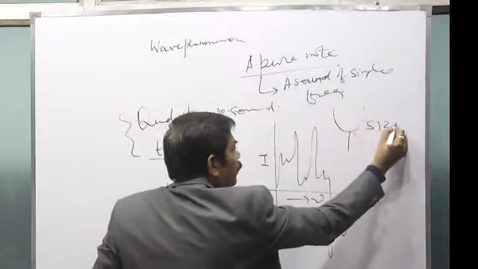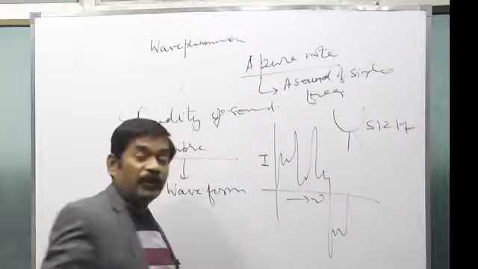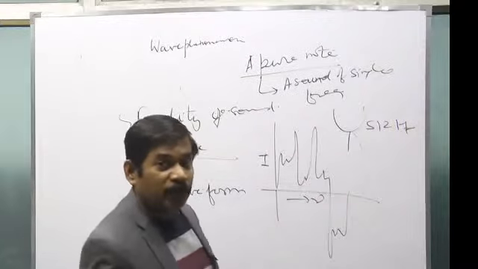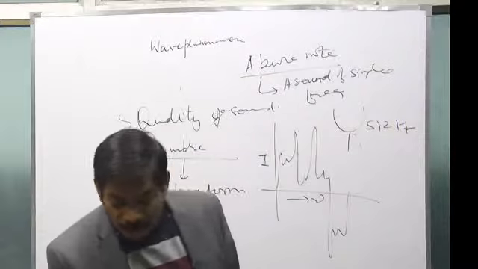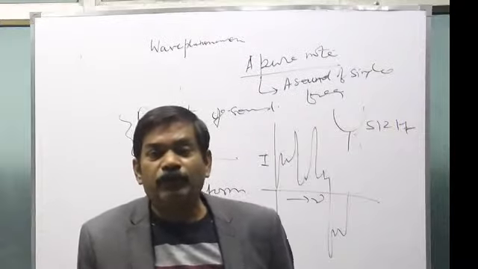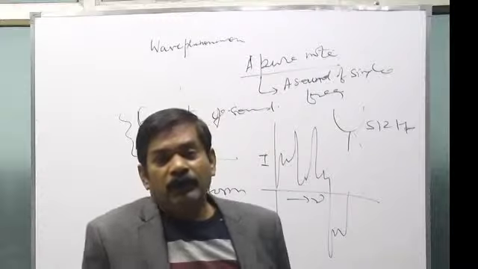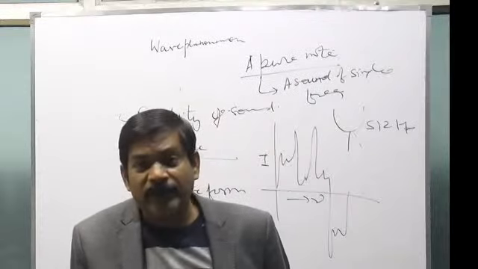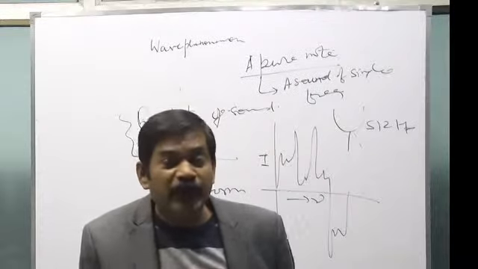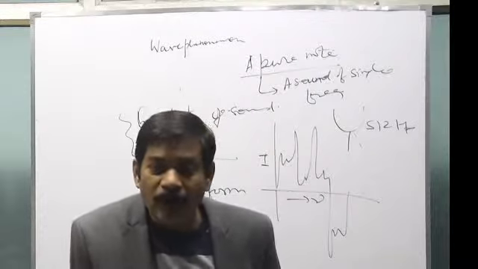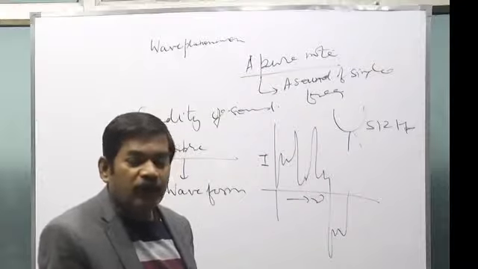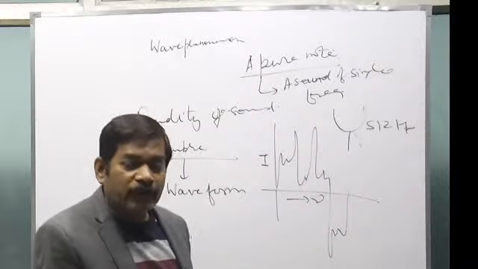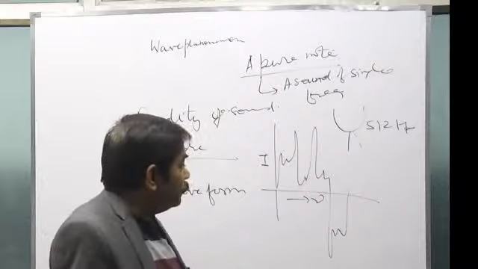If it is of 512 Hz, it will generate the frequency of 512 Hz and no other frequency. It's a pure note. But all the other sources, even piano, guitars, harmonium, or when you speak, consist of a number of frequencies. None of them is a pure note.